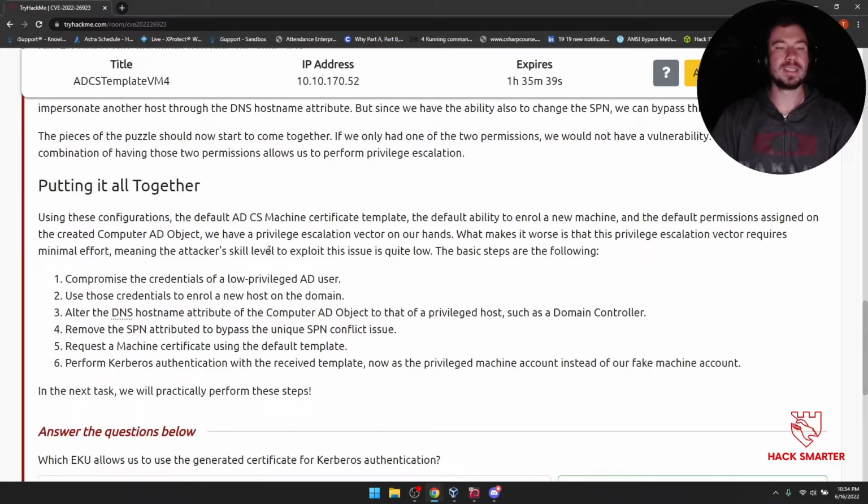Putting it all together, let's put the puzzle together. Using these configurations, the default ADCS machine certificate template, the default ability to enroll a new machine, up to 10 of them, and the default permissions assigned on the created computer AD object, we have a privilege escalation vector on our hands. What makes it worse is that this privilege escalation vector requires minimal effort, meaning that even a caveman can do it, right? Meaning the attacker's skill to exploit this issue is quite low.